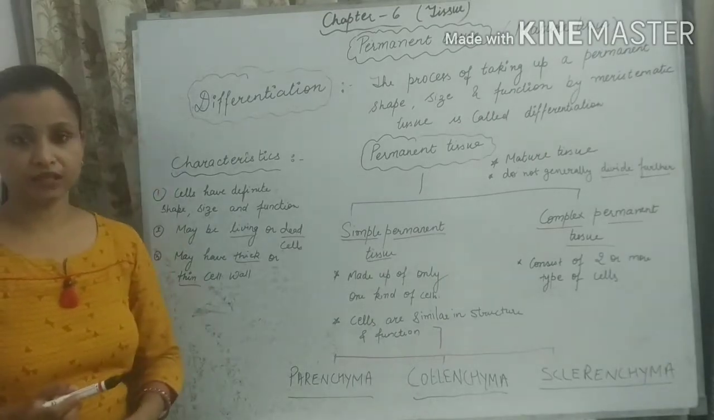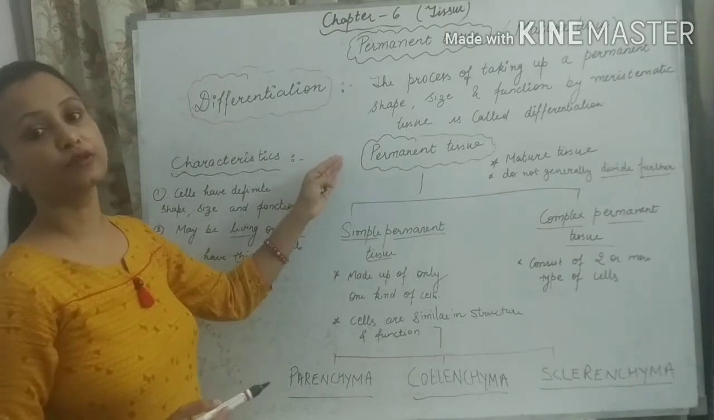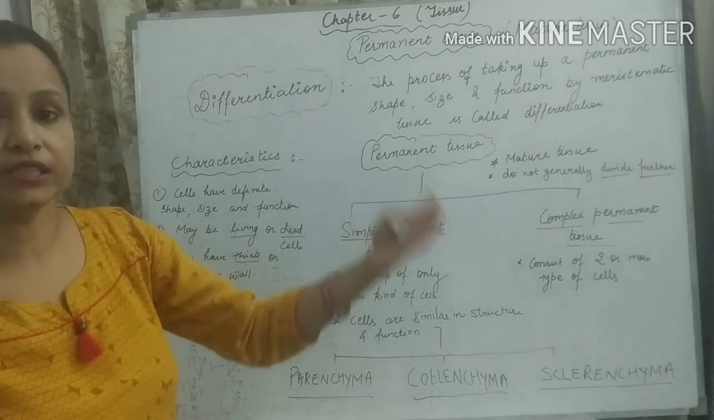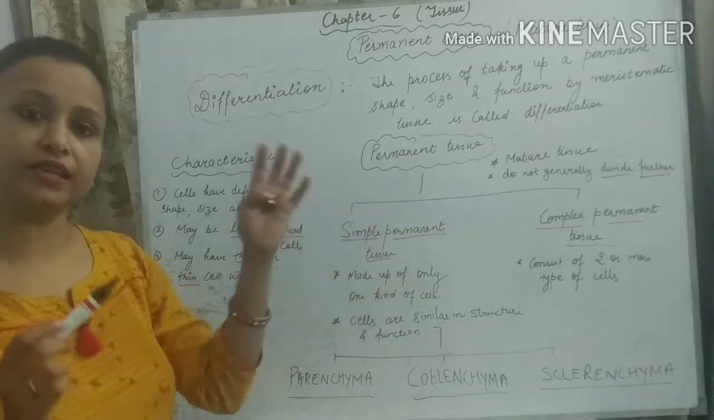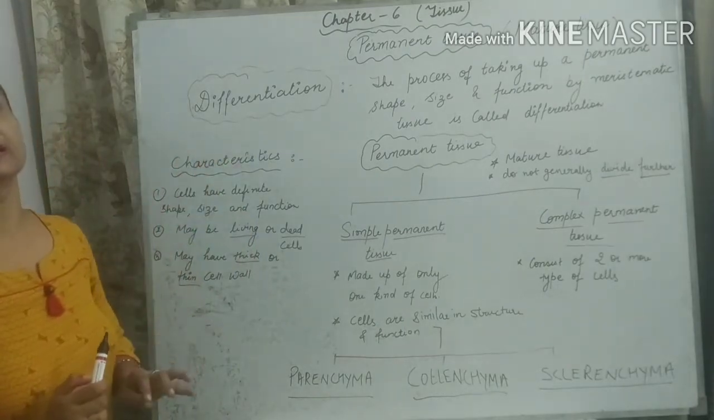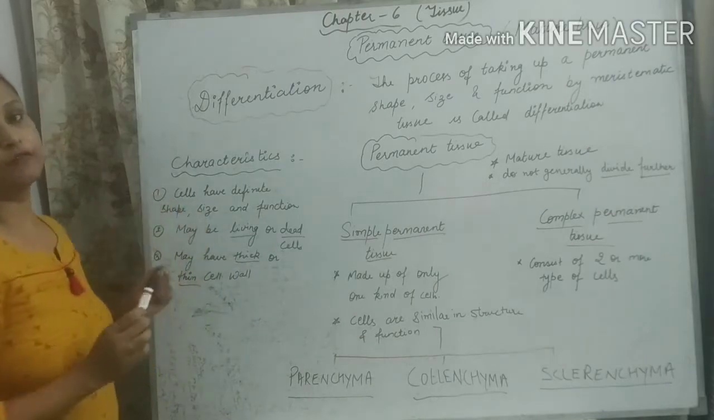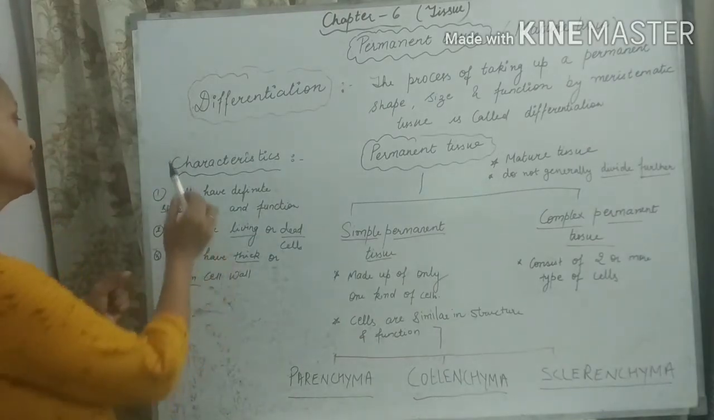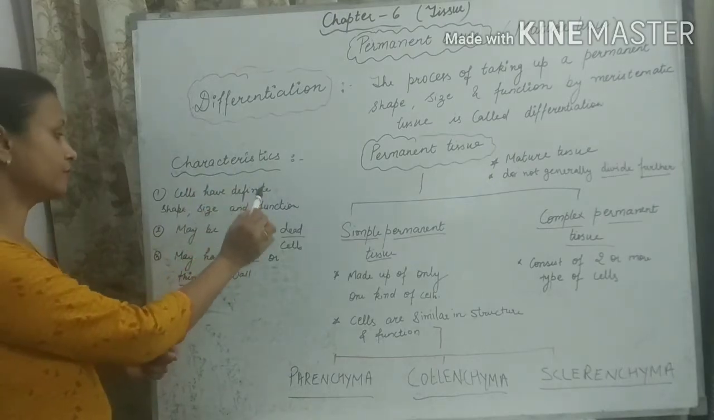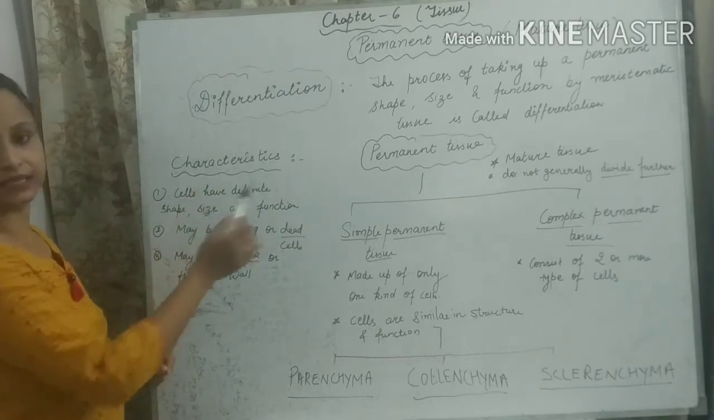Now move to the topic, that is permanent tissue. Permanent tissue is also known as mature tissue. They do not generally divide further. अब divide नहीं करेंगे, they attain a particular kind of function. So there are some basic characteristics of permanent tissue. The cells which make up permanent tissue have definite shape, definite size and a particular type of function. They may be living or dead cells, we will discuss later.